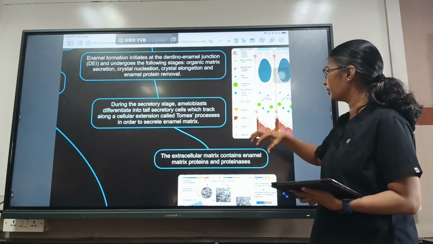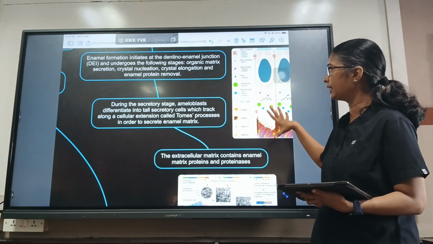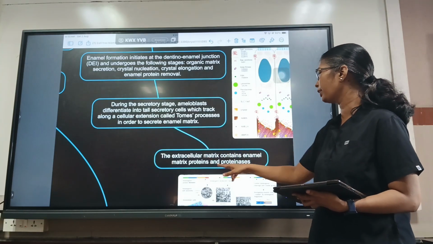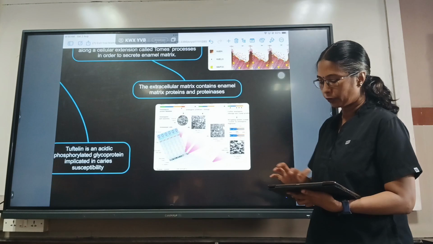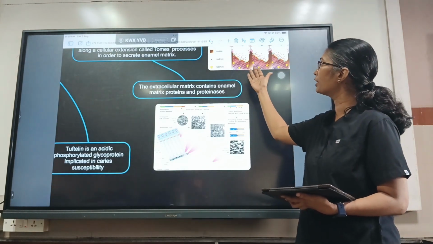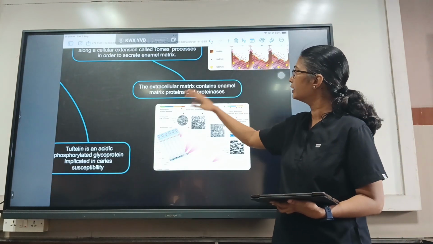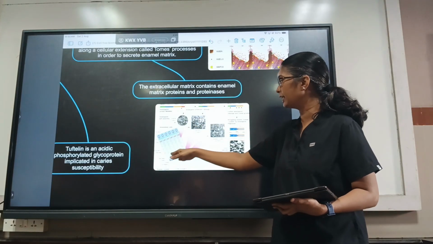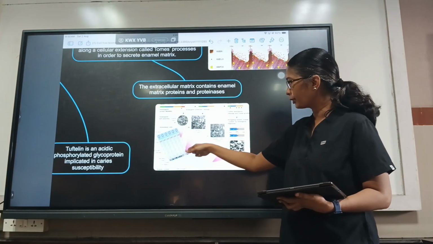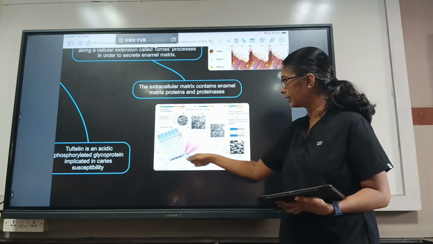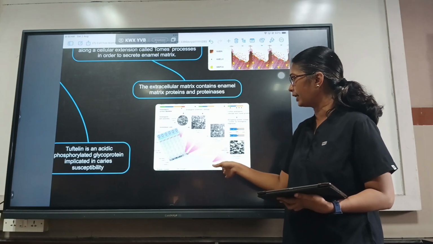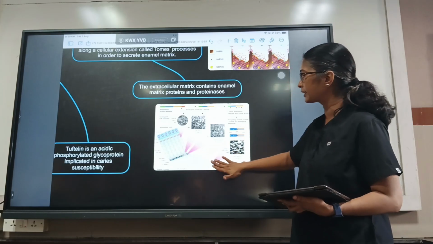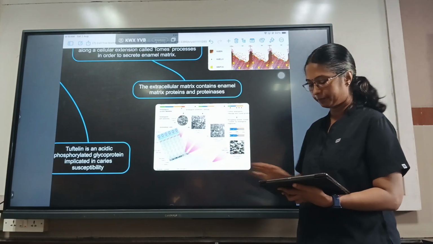Then it attracts the calcium and phosphate, nucleates it, and then crystallizes it. The extracellular matrix contains enamel matrix proteins and proteinases. Proteinases are enzymes which are used to remove the matrix proteins, and the matrix proteins are the base. So when we see the ameloblasts, initially they have the enamel matrix proteins here, and slowly as the enamel rod elongates, the proteinases remove the organic matrix, and only the crystallized structure is arranged.